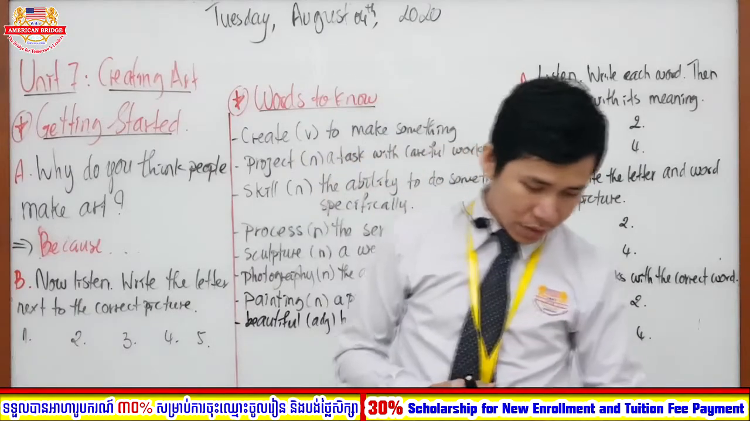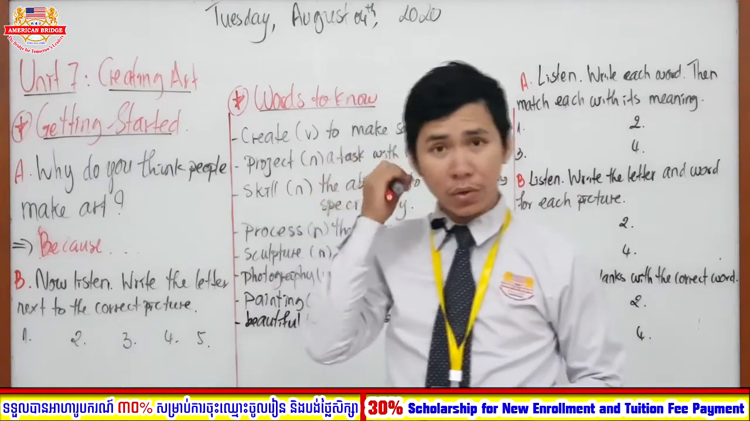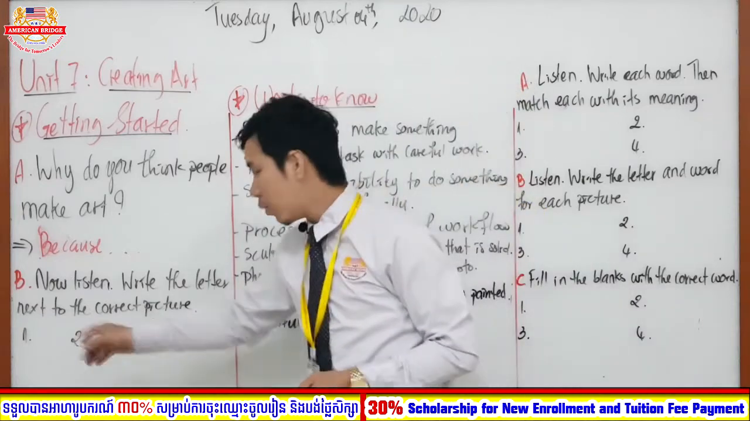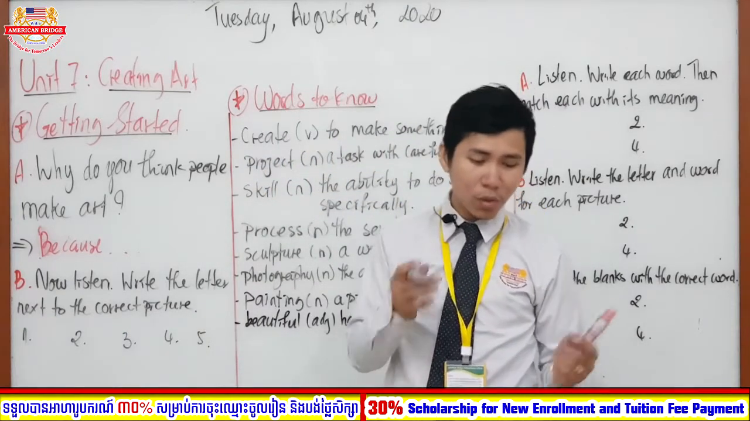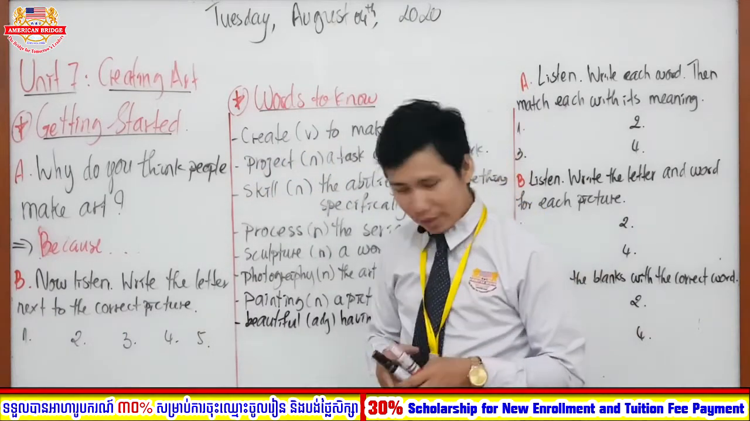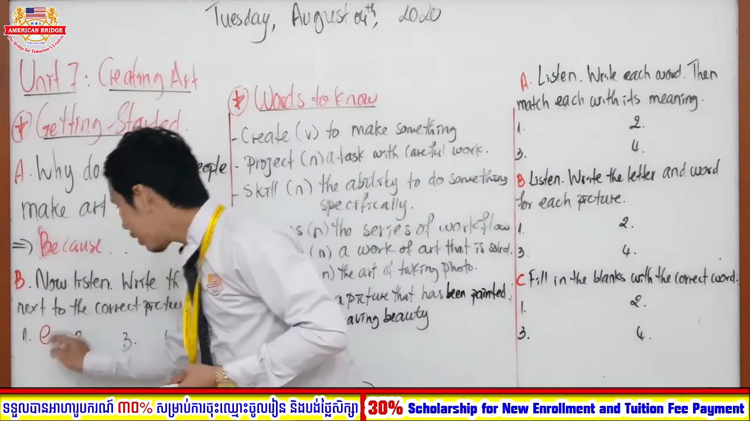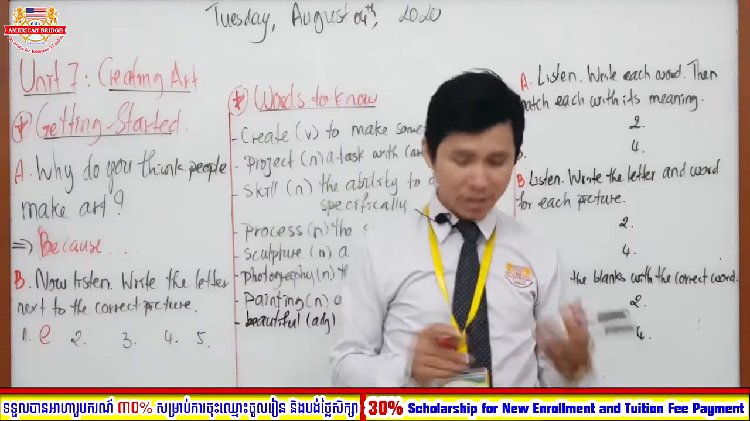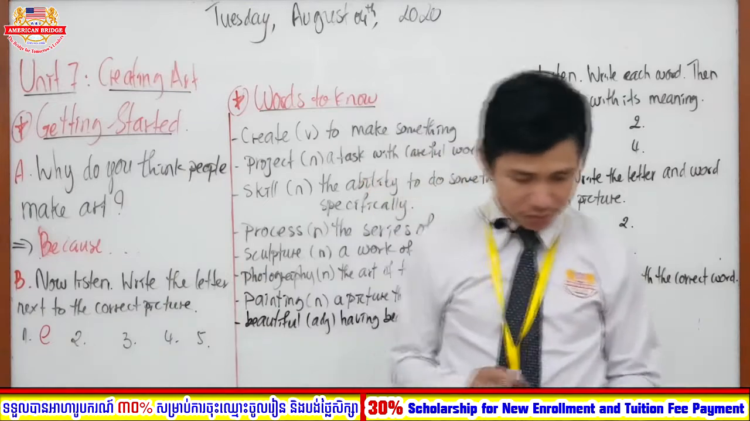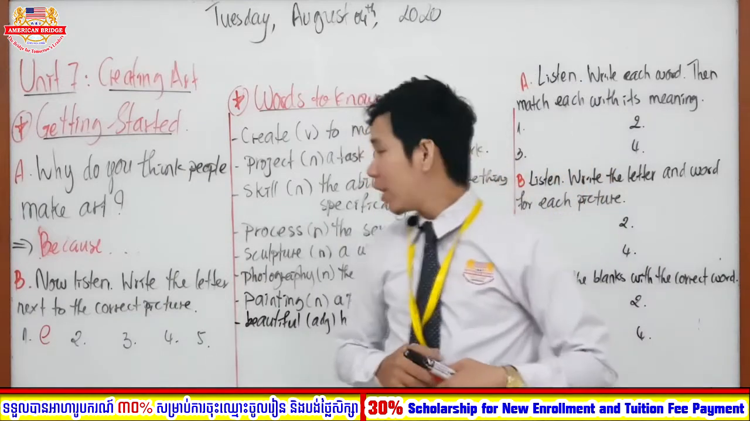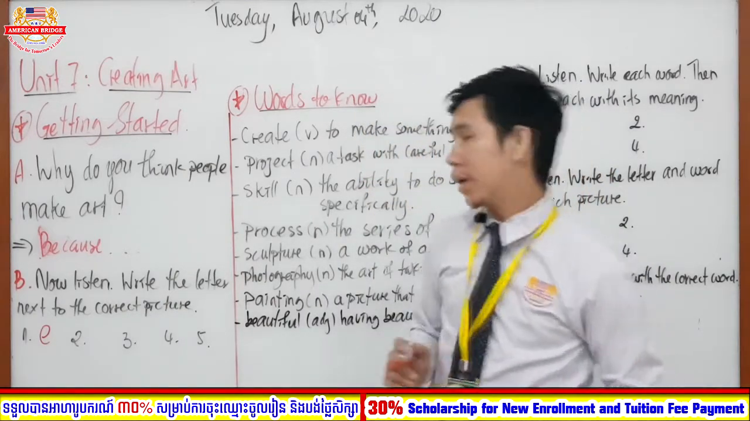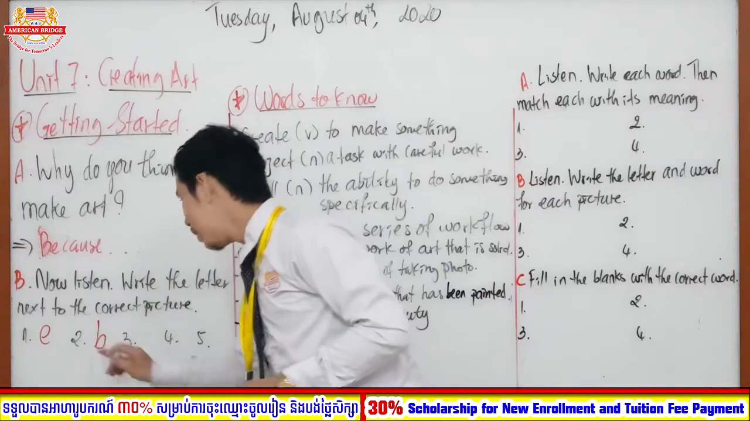Okay, very good, right? So after you finish listening to the audio, can you tell me what letter they speak about in number one? Okay, very good. So number one is letter E. Very good job. They are talking about the art. And then number two, what letter is it? Number two is letter B.